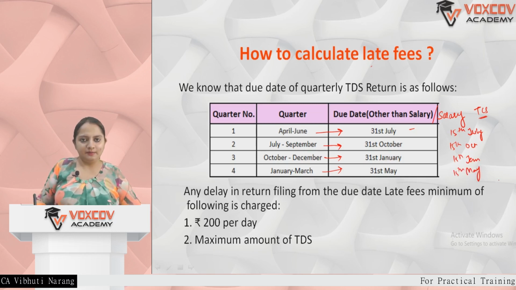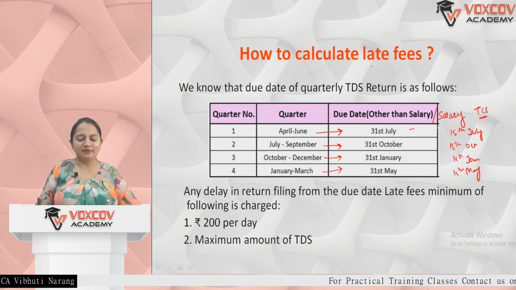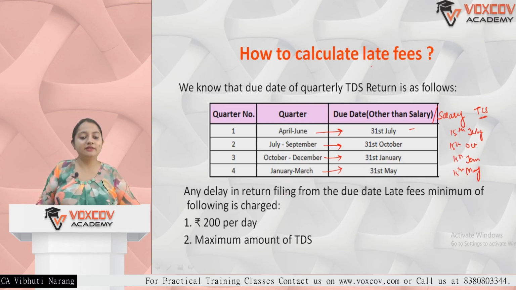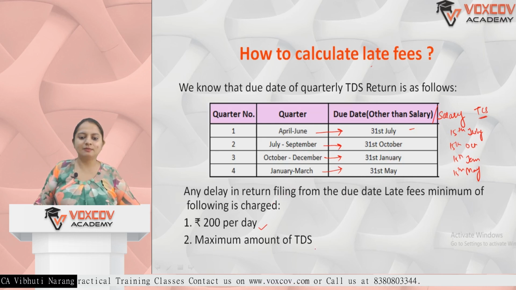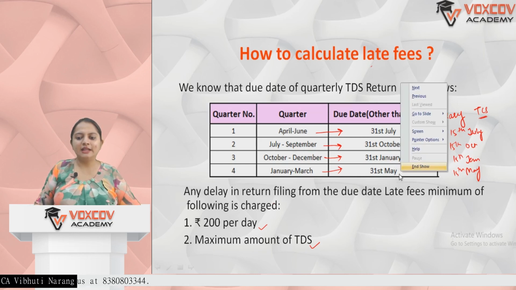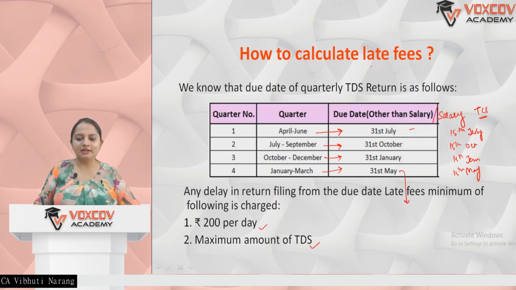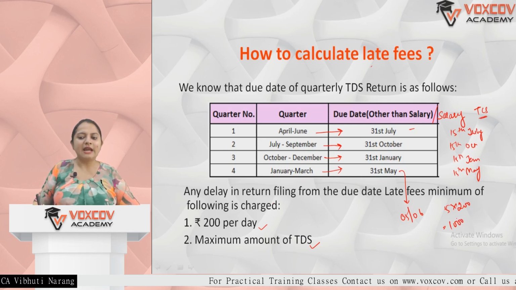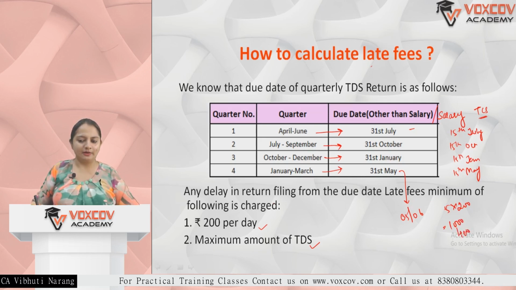So any delay in quarterly filing of your TDS or TCS return, whatever the case is, will attract a late fee of 200 per day, maximum up to the amount of TDS. Let's suppose the due date was 31st May and the delay is till 5th June. So the delay is 5 days. 5 days into 200 rupees means 1000 rupees, and let's suppose the TDS was 400.